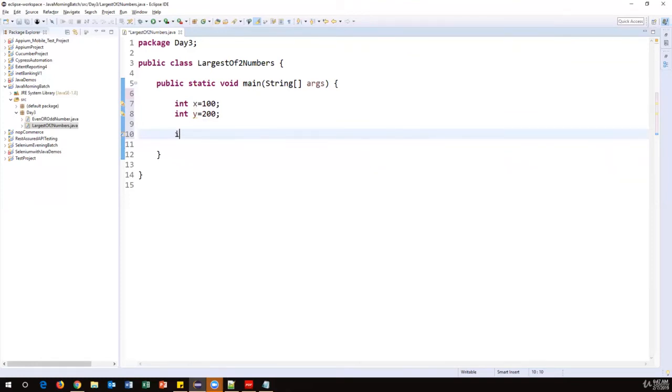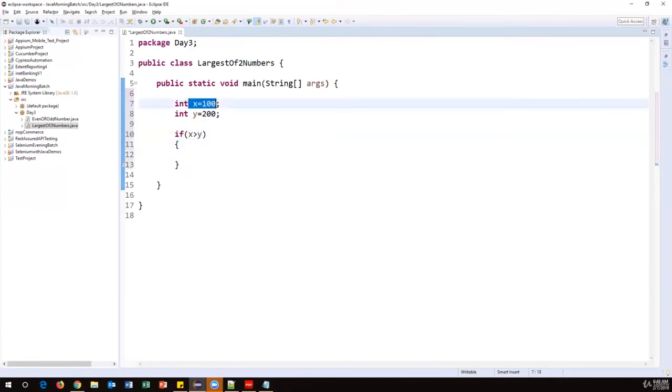So let me put if x. Double equal to is a relational operator, it will compare two numbers, and single equal to is an assignment operator. So single equal to will assign some value to the variable, whereas double equal to will compare whether the values are equal or not. Here I'm saying the condition x greater than y.